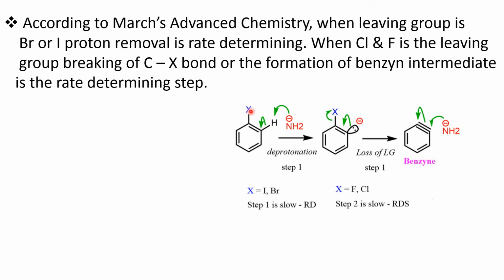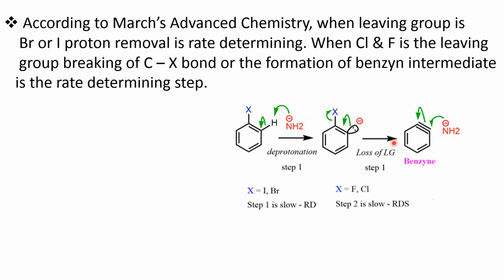Say here, if this leaving group or this halogen is fluorine, then what happened? Fluorine is strongly electronegative. It has a strong minus I effect. So this beta position or ortho position also, electron density will be strongly withdrawn. So it will be more positive, more electron deficient. So this nucleophile can easily take the proton. And after taking the proton, as it has a strong minus I effect, this carbanion is getting more stabilized. So it is the most stable one. Therefore, this step will be the first step. It cannot be the slowest step.